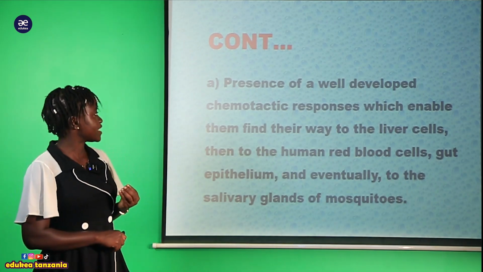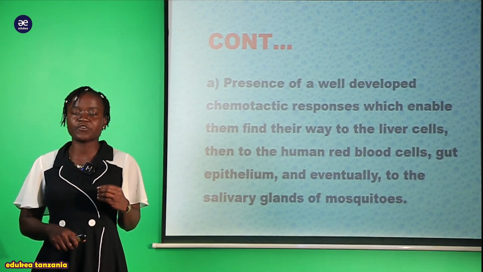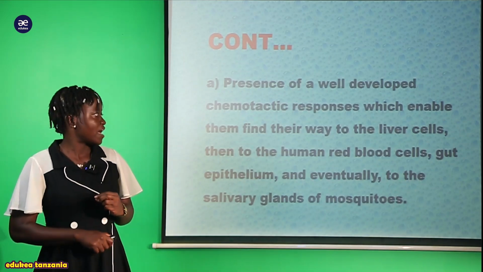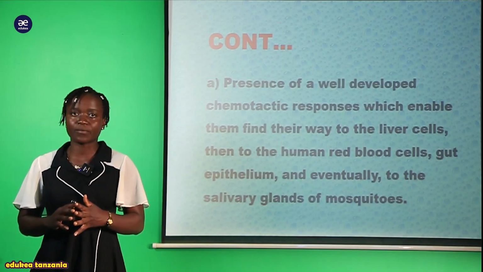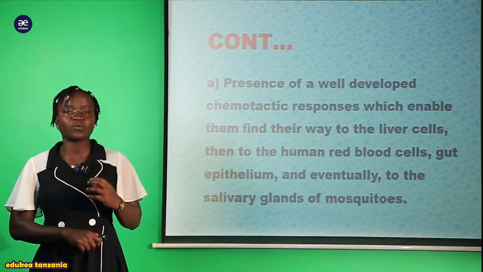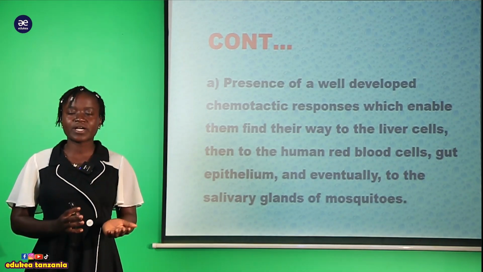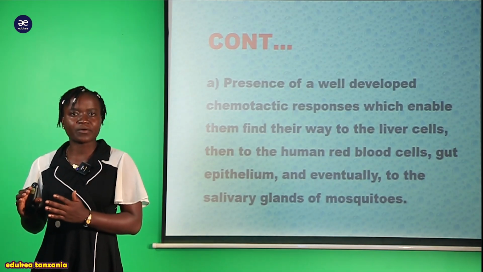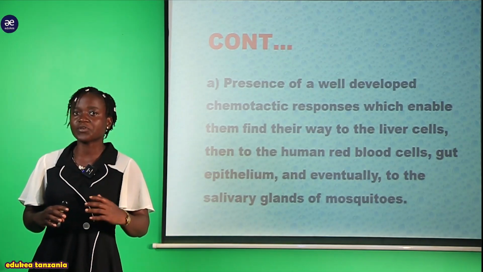For example, they can find the way to the liver. Kwa maana wakiingia tu kwenye the body of a human being, for example, directly they go to affect liver cells, naenda kuaffect moja kwa moja kwenye liver cell. Pia kutoka kwenye liver cells, wanaweza moja kwa moja kwenda kuaffect the red blood cell. Sasa unaweza ukajiuliza, how do that Plasmodium zinaenda moja kwa moja kwenye red blood cell? Kwa sababu gani zisiende kwenye white blood cell? Au kwa sababu gani zisikae tu moja kwa moja kwenye plasma?